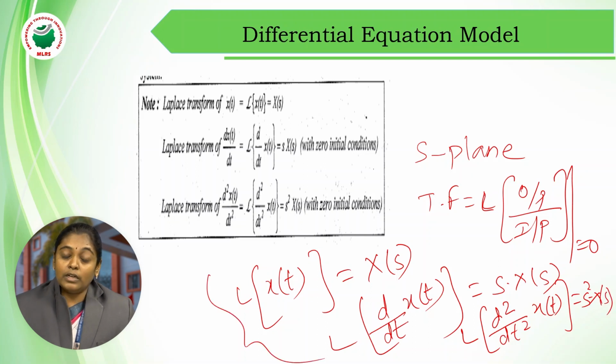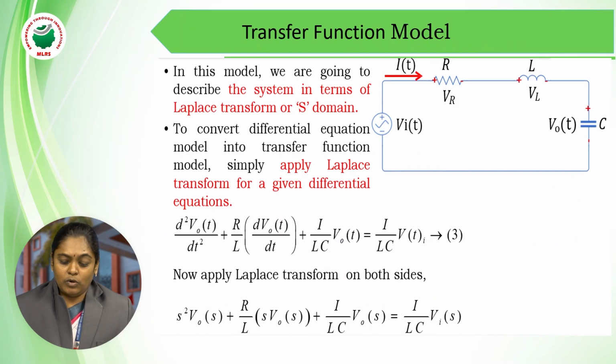Whatever may be the three conditions which we are considering, in all these three conditions the initial value is assumed to be 0. So what is the meaning? If it is a single differentiation, the Laplace transform is s into that variable. Similarly, if it is double differentiation, s square into that variable. If there is no differentiation term, it is just x of s. So these are the three things which you need to remember while solving for the transfer function model.